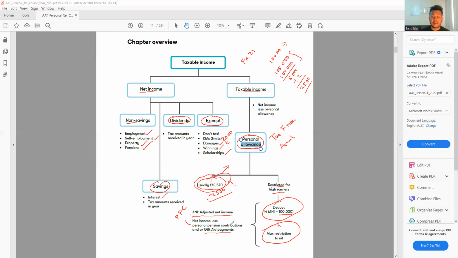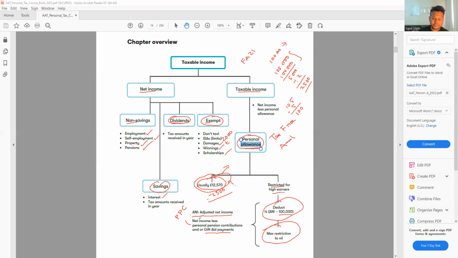So for example, let's say income is 105,000, and because you give 5,000 to the charity, or you give 5,000 to the PPC, 5,000 will be minus. So it will show your adjusted net income will be 100,000, not 105. So your income will be reduced because of you contributing to PPC, or to the charity or gift aid donation. Now, one thing I want all of you to remember, that is the gross amount.